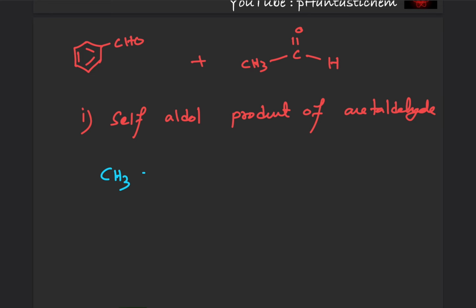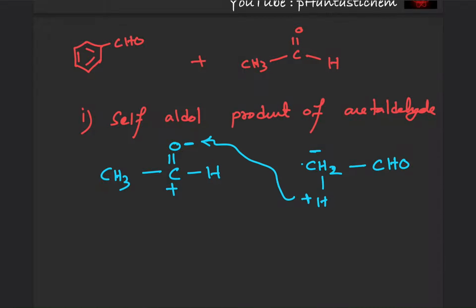So let us take two such molecules of acetaldehyde, CH3CHO, and let's write the other one in this way, CH3CHO. Because this aldol reaction is based on the attack of alpha hydrogen, I'm writing it in this fashion. Obviously alpha hydrogens are acidic, so they will bear a positive charge, and this guy will bear a negative charge. This is the carbonyl oxygen, negative, this is the positive, and we can send them to their opposite charges.